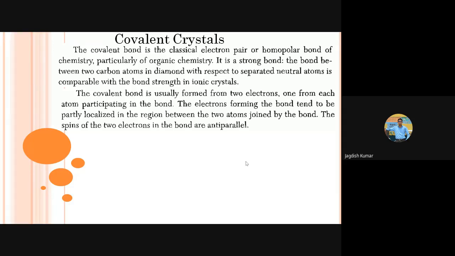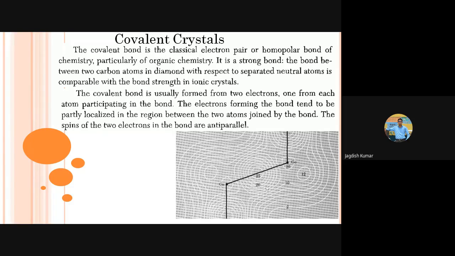And this is the charge density plots obtained from X-ray diffraction. We have studied in our second unit how X-ray diffraction is related to charge density, right?